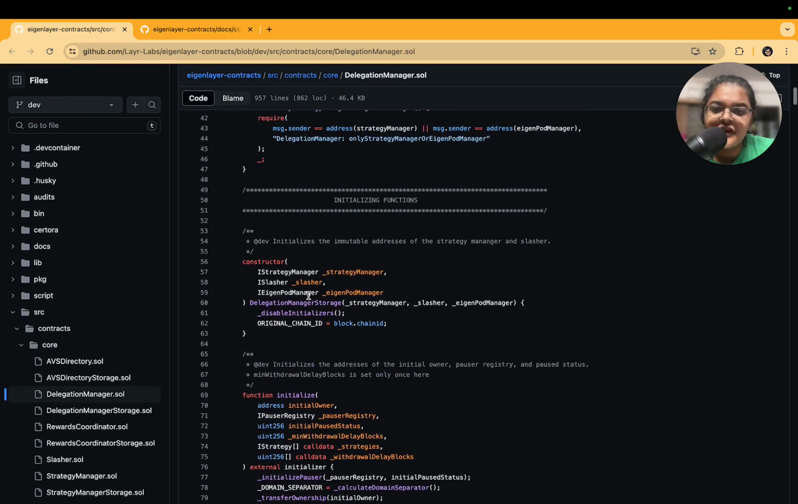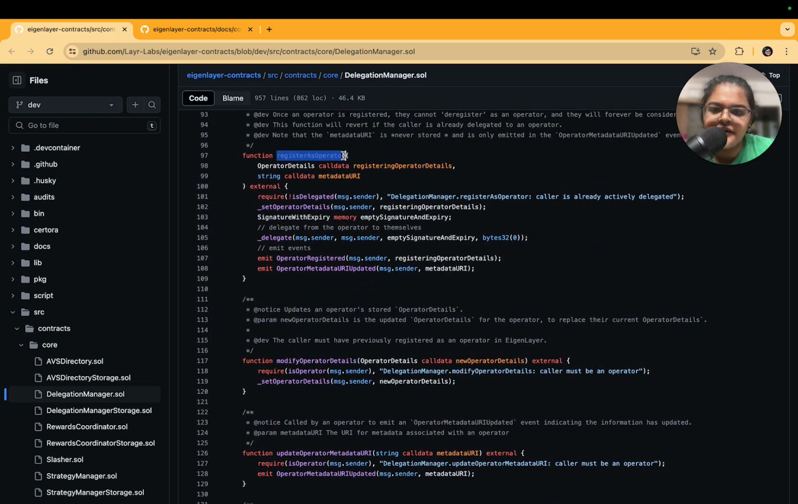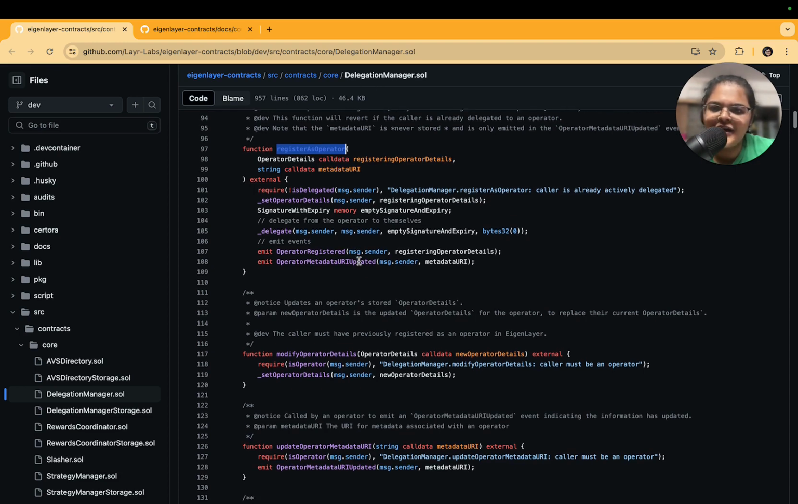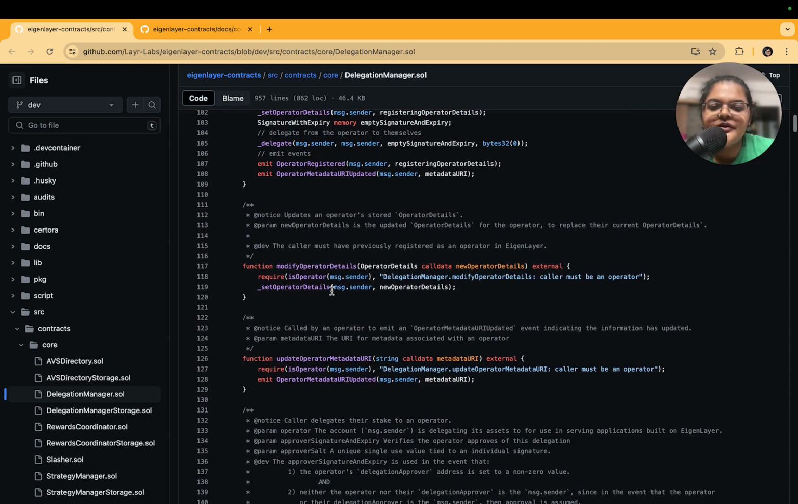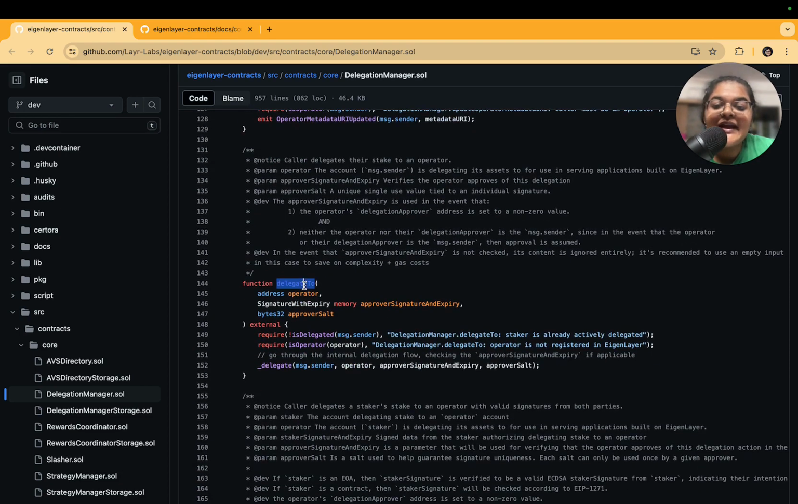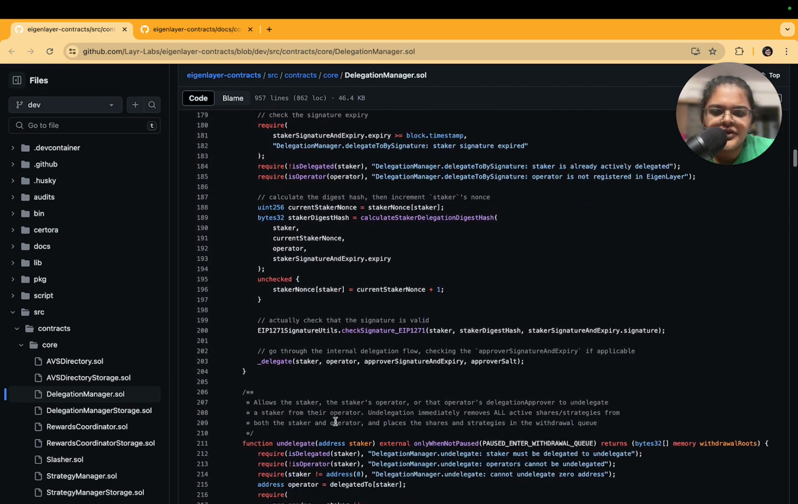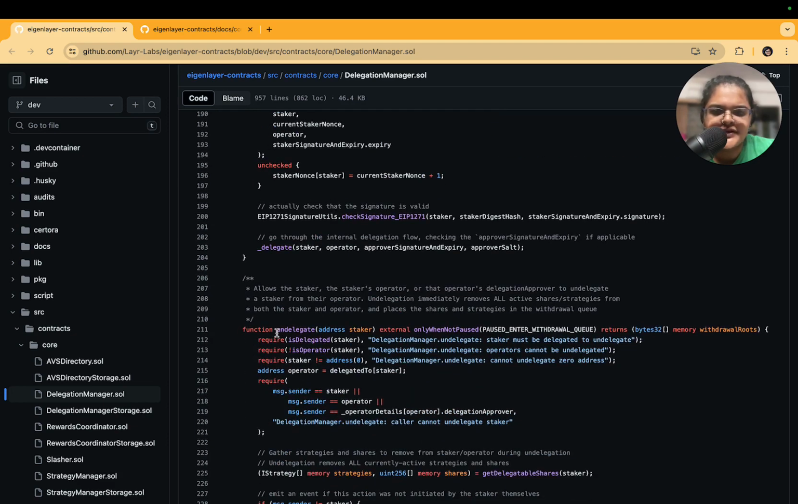Now the interesting function that you will see in the DelegationManager.sol is register as operator. In order to delegate to a particular operator, the operator has to be registered as an operator. So you have operator related functions which you can find in the delegation manager. You register as an operator, modify the operator details, update the operator metadata, and then delegate to. This is where the caller delegates their stake to an operator. You can go through this function as well, and then a couple of different other supporting functions. Undelegate, for example, when you want to undelegate and withdraw and so on.